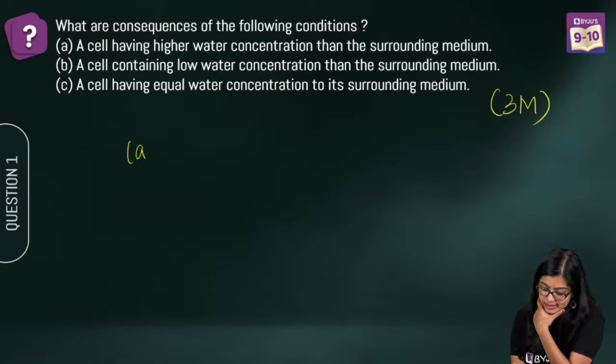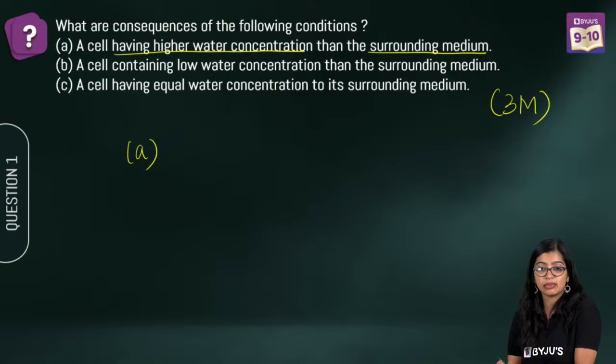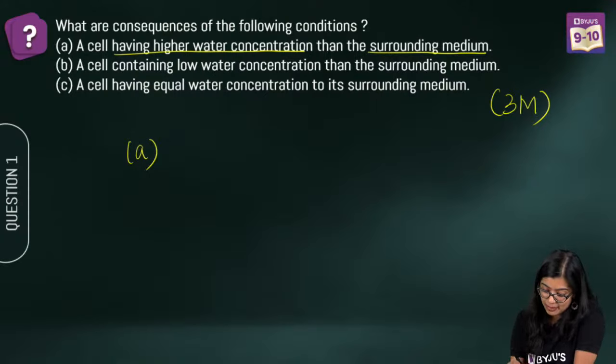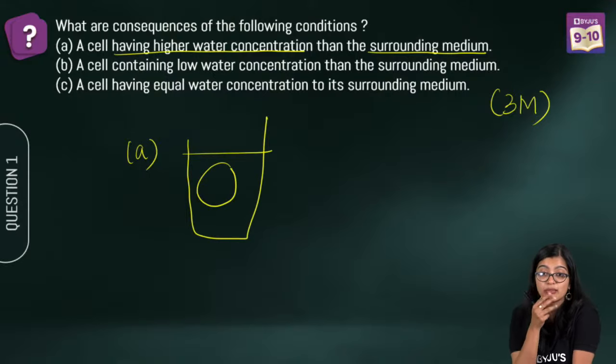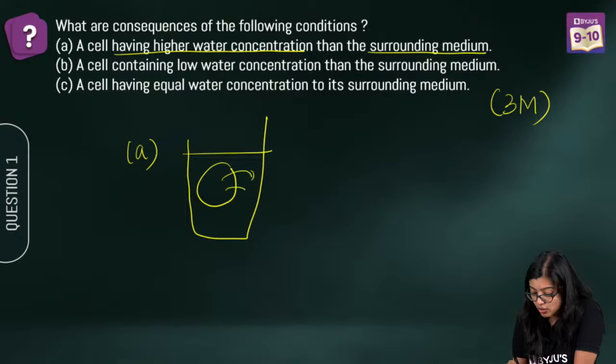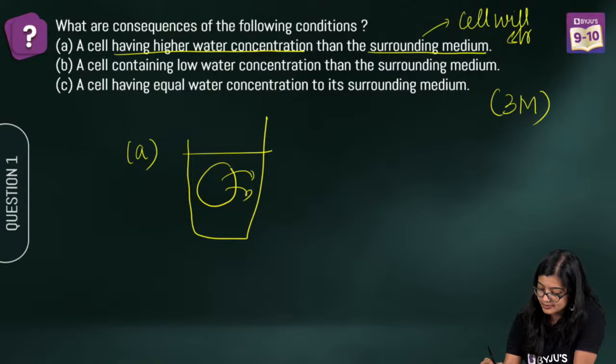So the first part is a cell having higher water concentration than surrounding medium, right? Ma'am, ye pakka aayenge. Haan, this is on isotonic, hypertonic. So see, they're not asking what solution. They're asking what is going to happen. So if a cell has more concentration than the surrounding medium, what will happen? Very good. Who gave me the answer like that? Anshika Gupta, well done. Water will go out, right? So that means the cell will shrink in this case. Yes? So the cell is going to shrink.